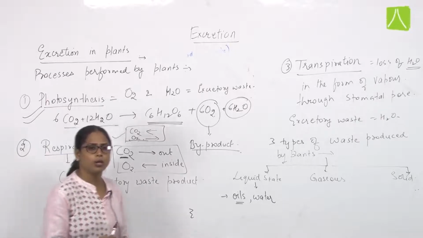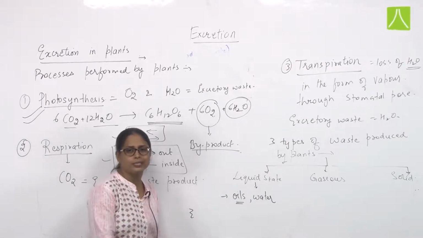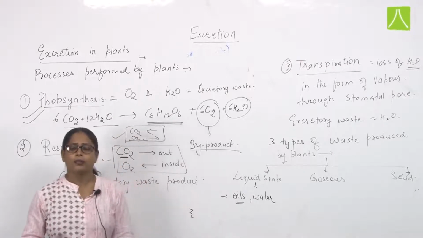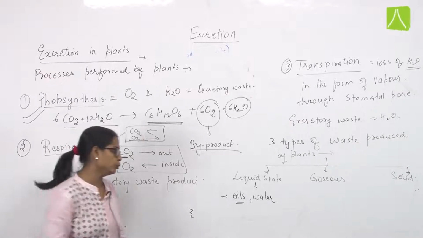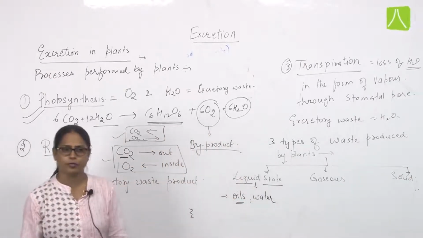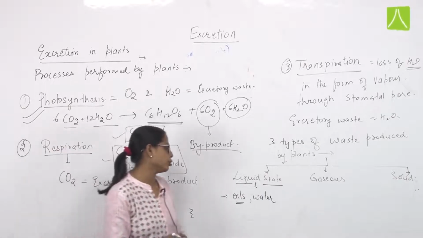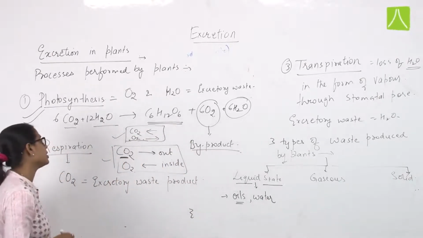These are the oils which plants excrete from their seeds, and from the seeds we extract this oil. This is a waste form of the plant, but it is useful for us consumers. So the waste present in the liquid state includes oils and water. Like water, which we have discussed, is released through the process of transpiration as well as through photosynthesis.